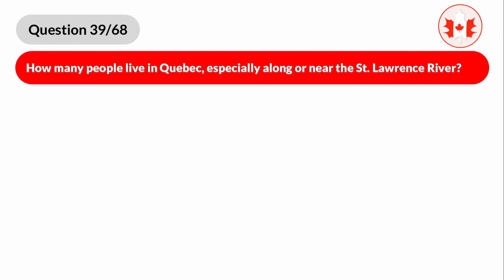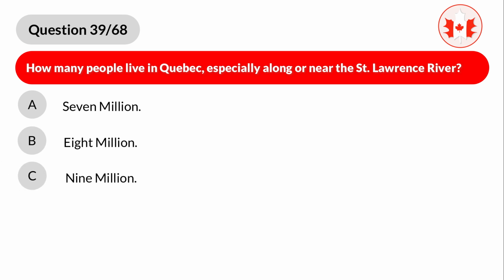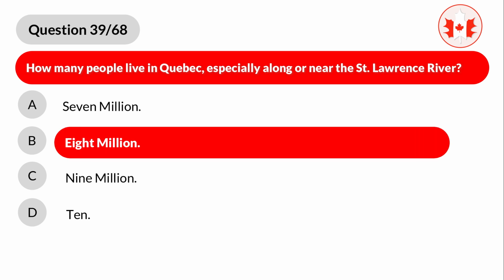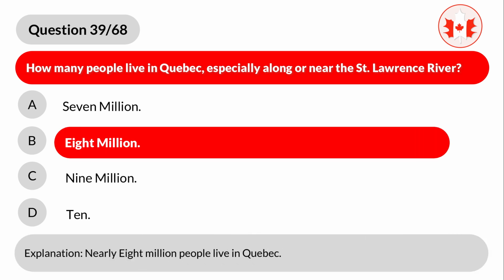Question 39. How many people live in Quebec, especially along or near the St. Lawrence River? A. 7 million. B. 8 million. C. 9 million. D. 10. Correct answer is B. 8 million. Explanation. Nearly 8 million people live in Quebec.